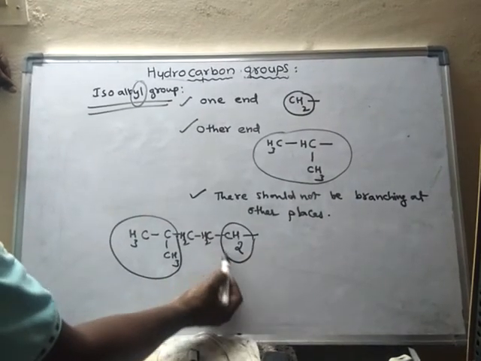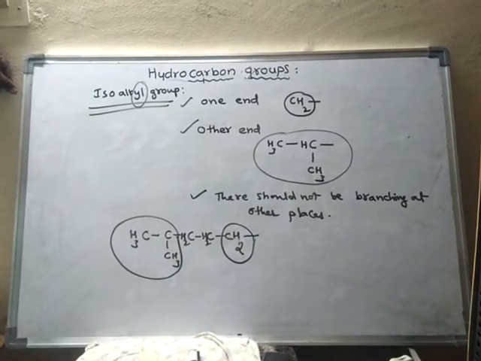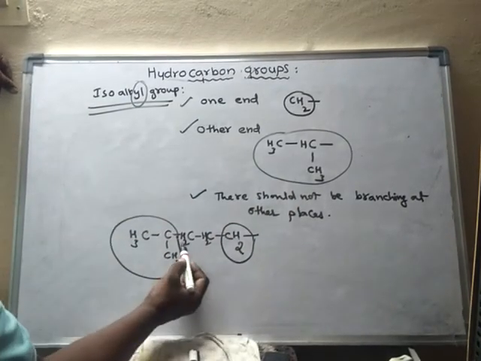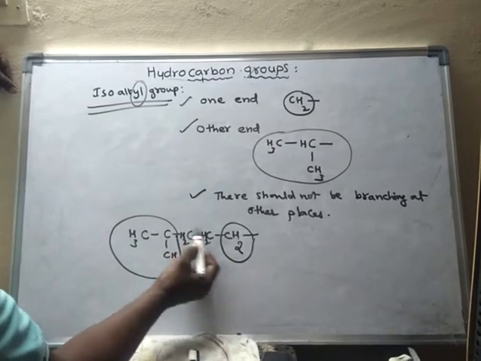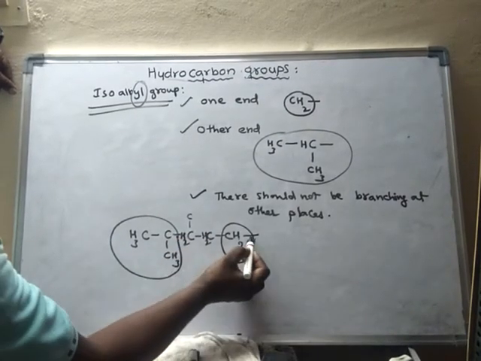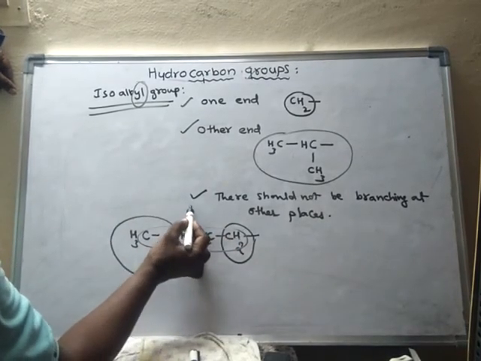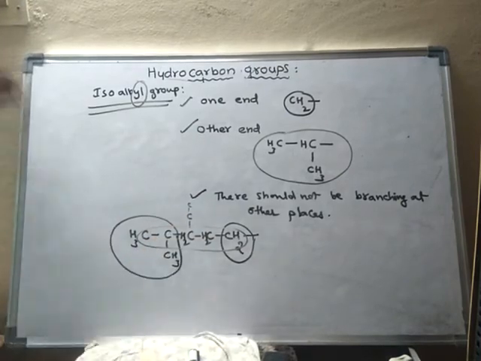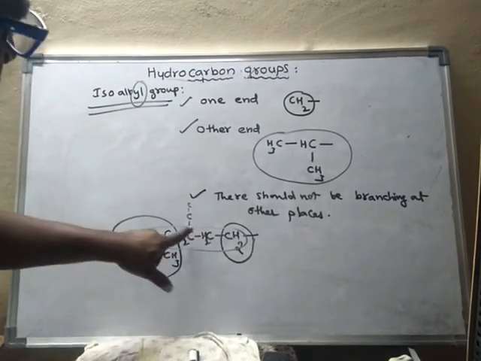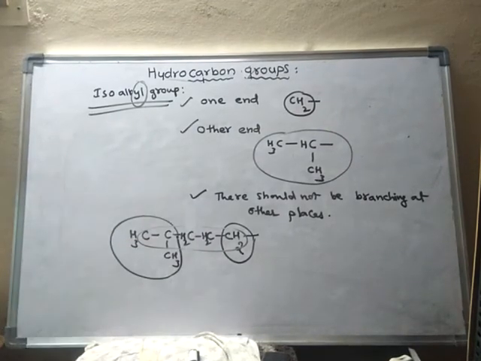One end has the CH3, CH3 group and the other end has the CH2 group, and there is no branching in between. Branching means that if any other chain is attached to this main chain, it is said to be branching. So here there should not be any branching.